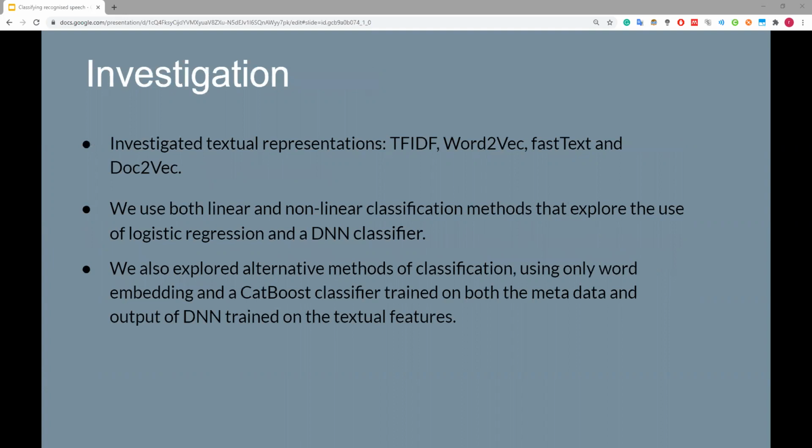What we investigate is TF-IDF, which is used as our baseline textual representation feature, Word2Vec, FastText, and Doc2Vec. We use both linear and nonlinear classification methods that explore the use of a logistic regression and deep neural network classifier. We also explore alternative methods of classification using only word embeddings and the CatBoost classifier trained on both the metadata and the output of the deep neural network trained on the textual features.